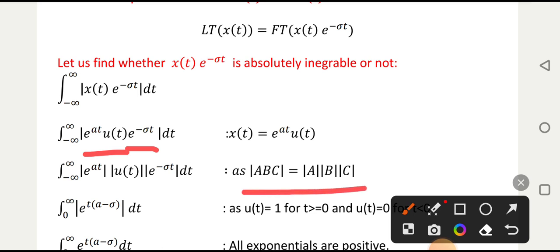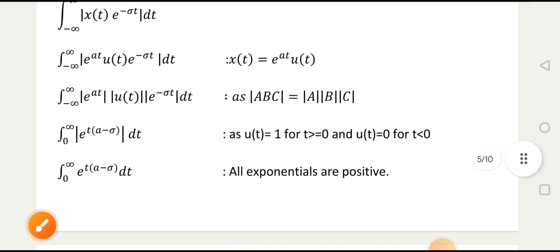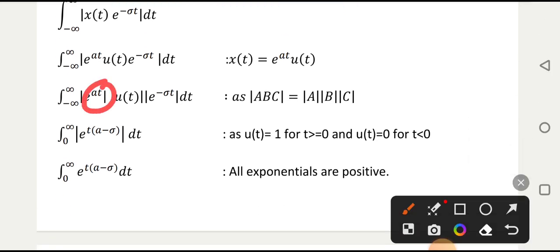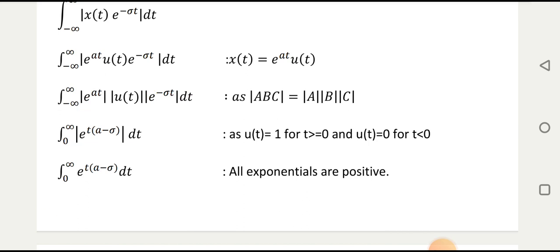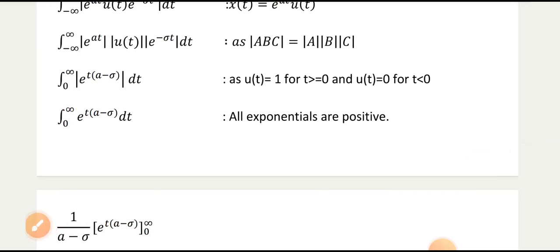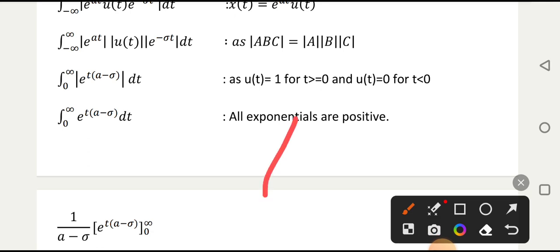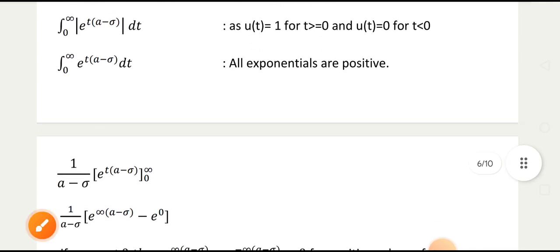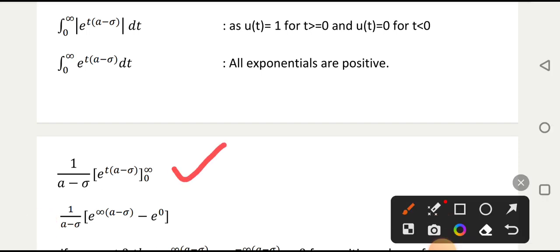Then this is used and the mod of the signal is split. After that we have combined this and this, and you get this one. After this, u(t) is replaced with 0 to infinity. Then we solve the integration. The integration of e raised to ax is 1 by a e raised to ax. In the same way, this is the integration.